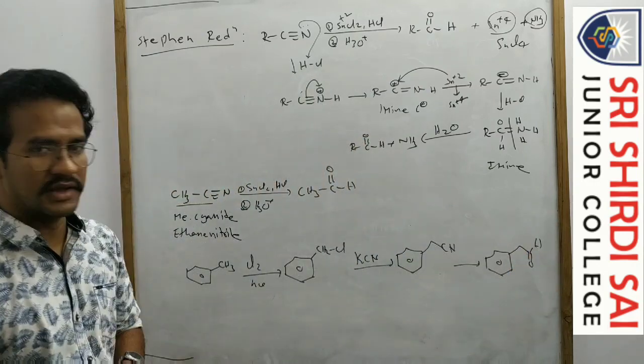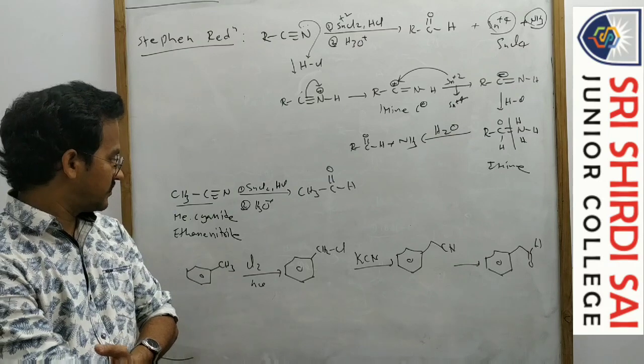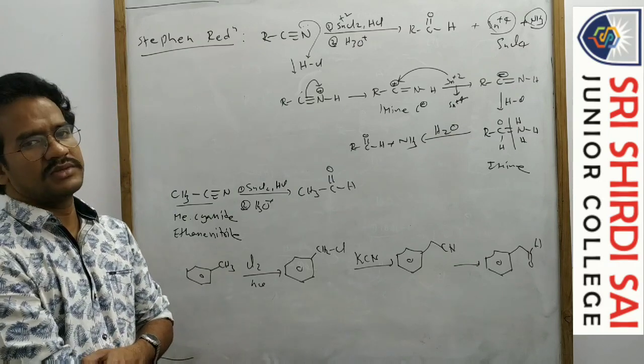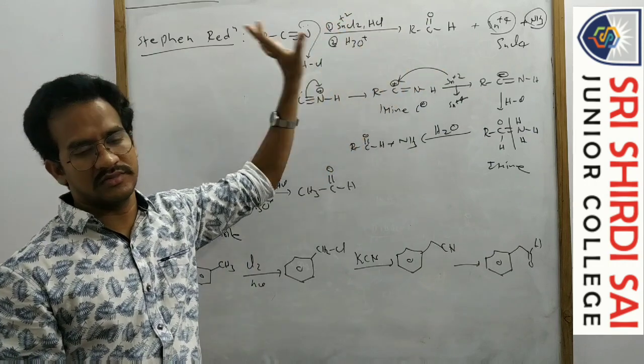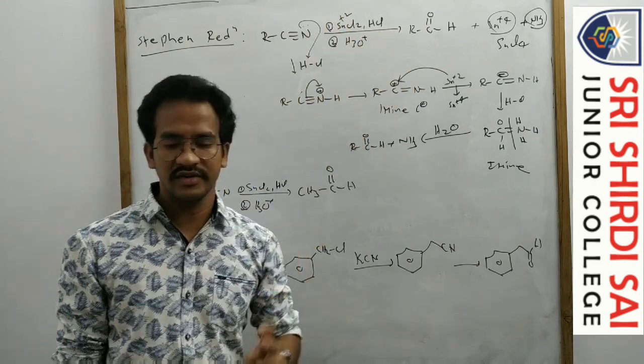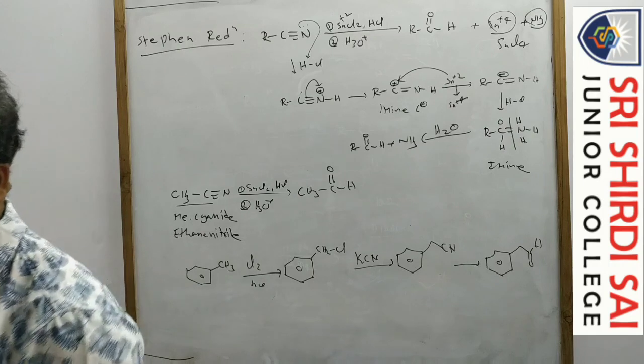Okay, that is one conversion. So Stephen reduction is very simple. Just remember, cyanides are converted to aldehydes. This is the Stephen reduction. Okay, right.